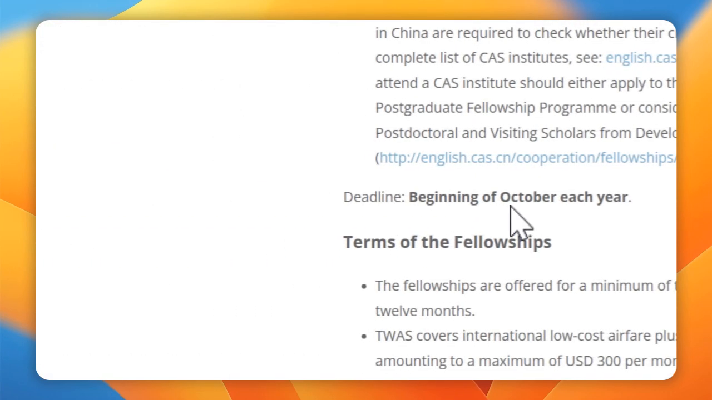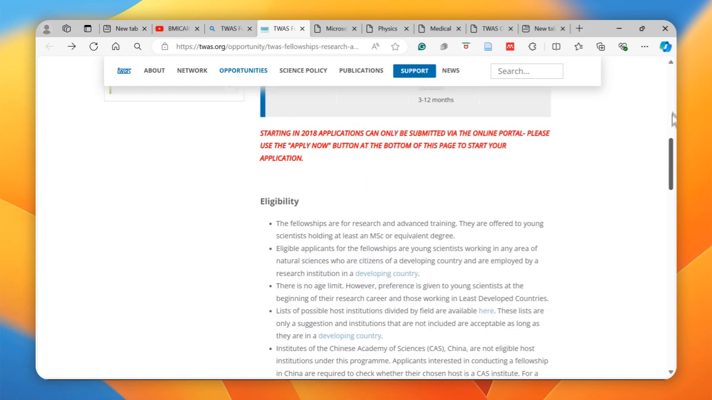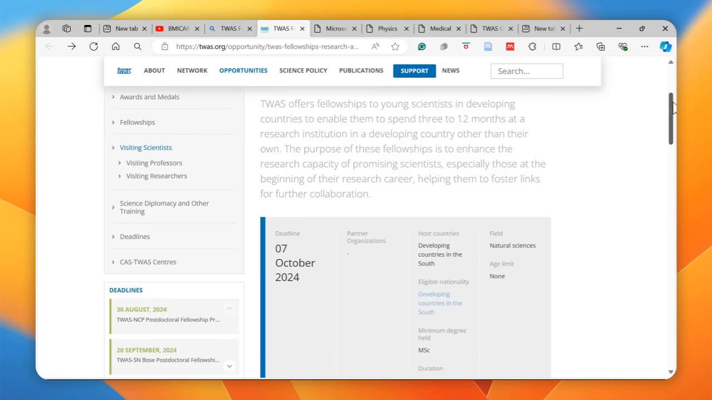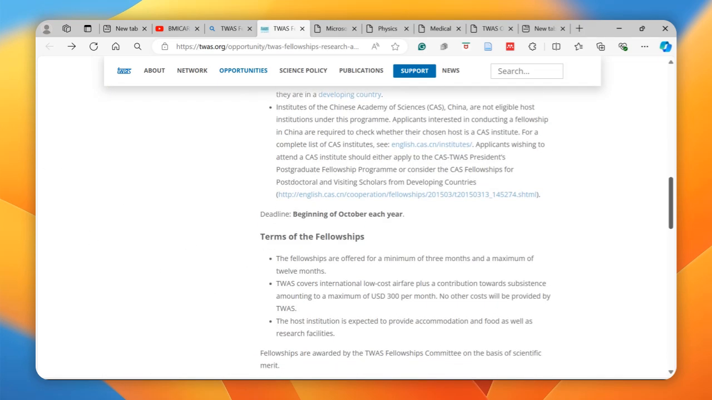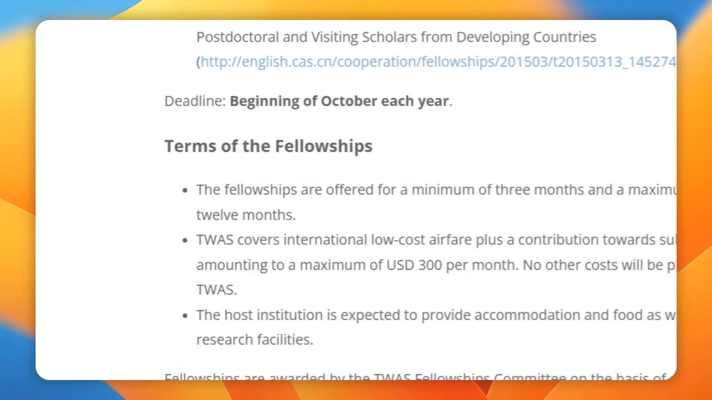The deadline for this program is the beginning of October each year, and we did see that this is 7th October 2024 for this year. Now, what are the terms of this particular fellowship?